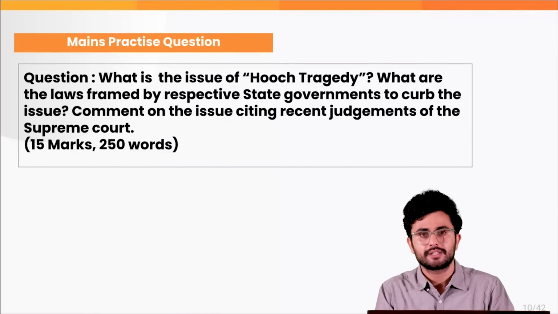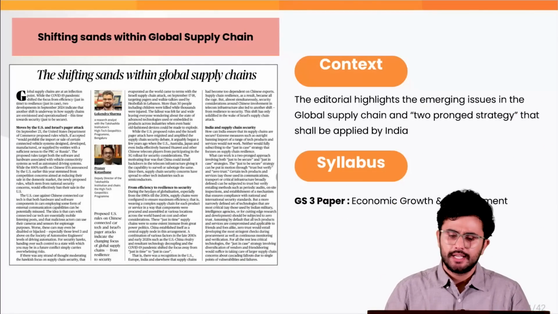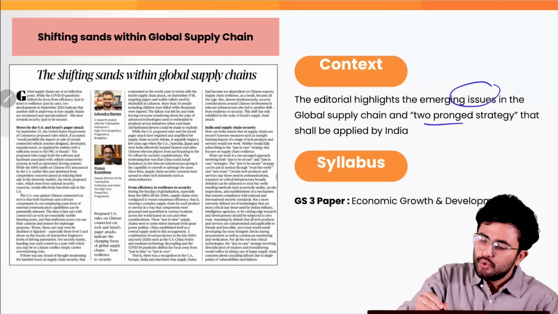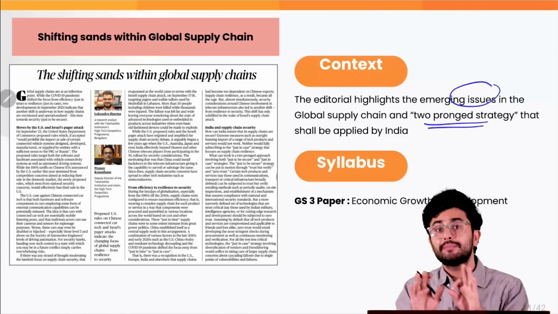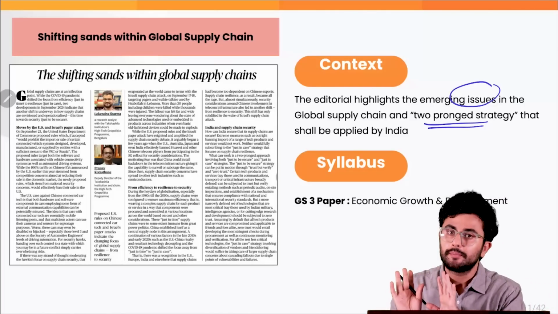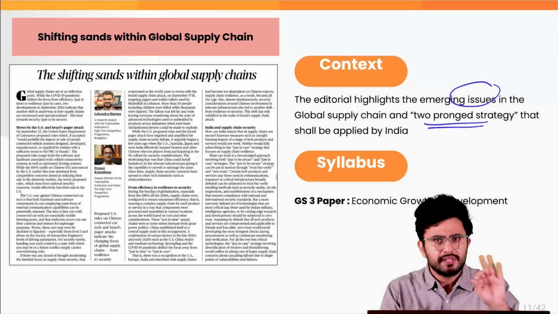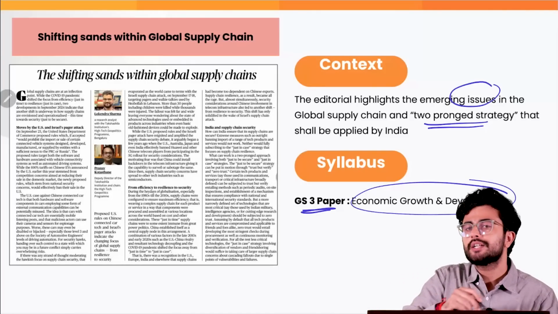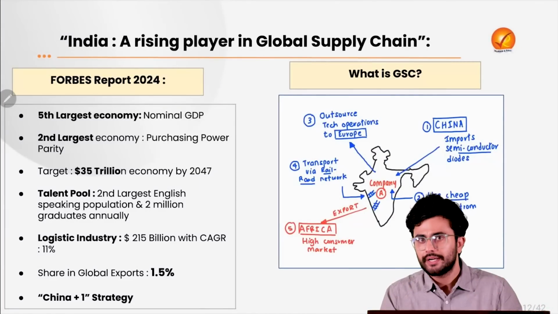We move forward to the next news, where the editorial highlights the emerging issues in the global supply chain and the 2-pronged strategy that shall be applied by India to tackle the same. These issues related to the global supply chain form an important component of your GS3 paper under the larger theme of economic growth and development.